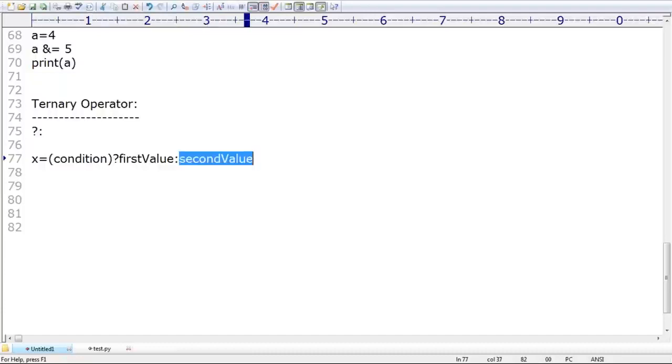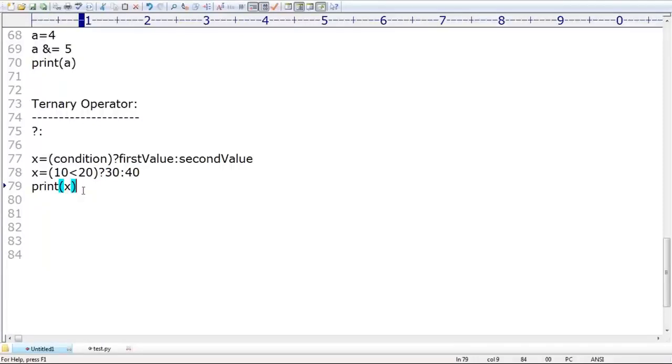Correct or not? Now I have one small doubt. X is equal to 10 less than 20, question mark 30 colon 40. Can you please guess, if I print X value, what answer are we going to get? Don't think too much. Is it true or false? True. If it is true, consider the first value. If it is false, then consider the second value. Is 10 less than 20 true? If it is true, consider the first value. So only 30 by default.